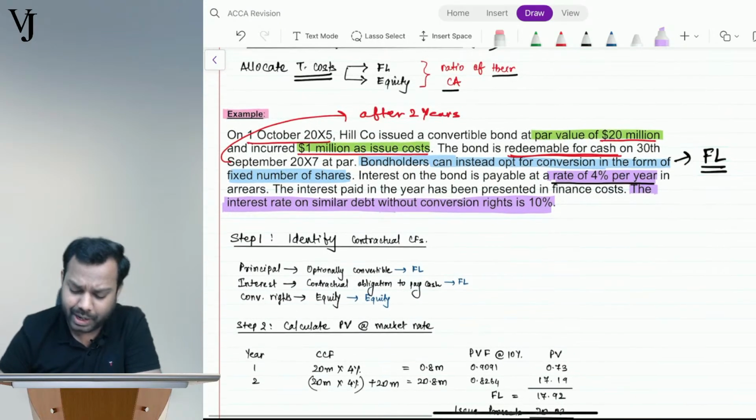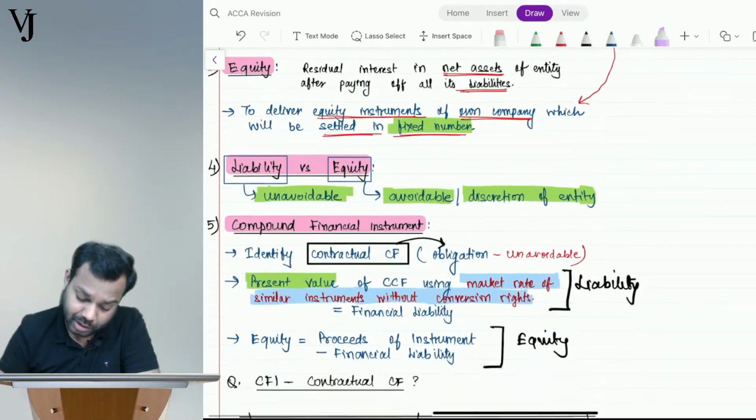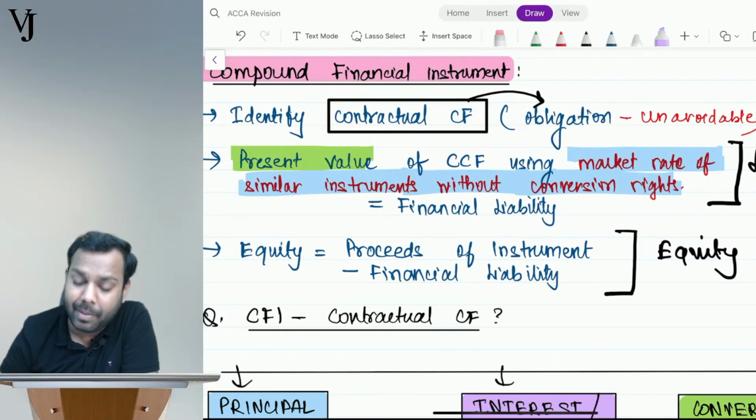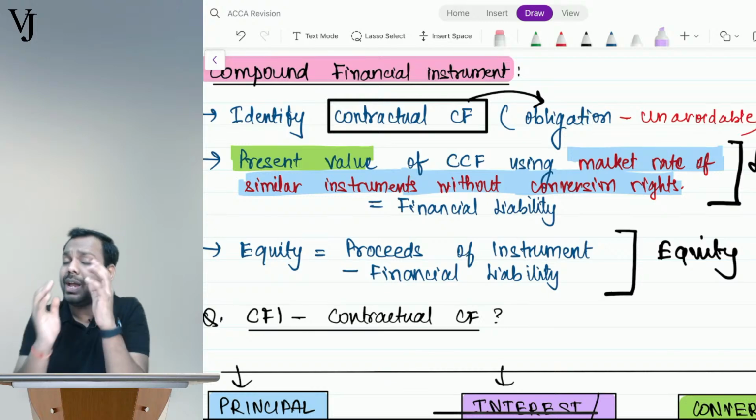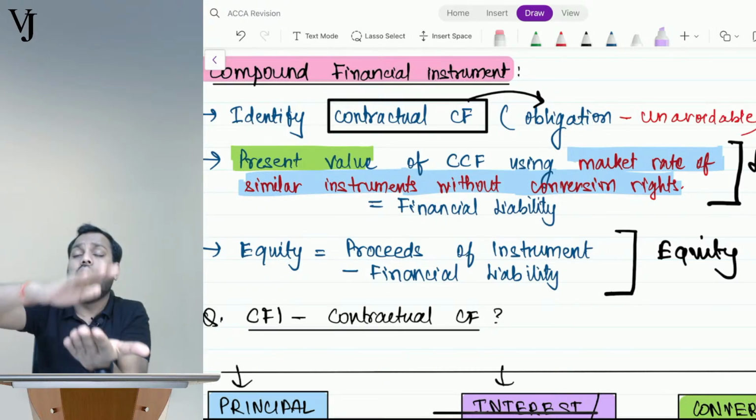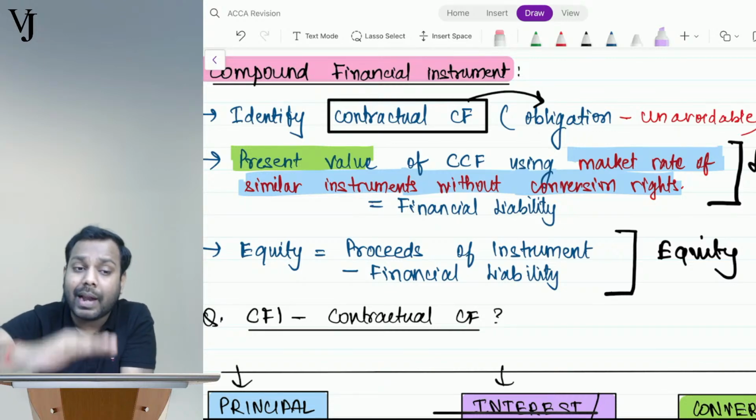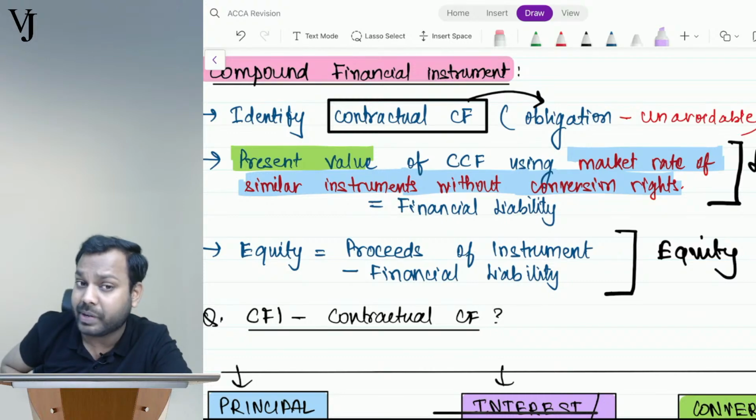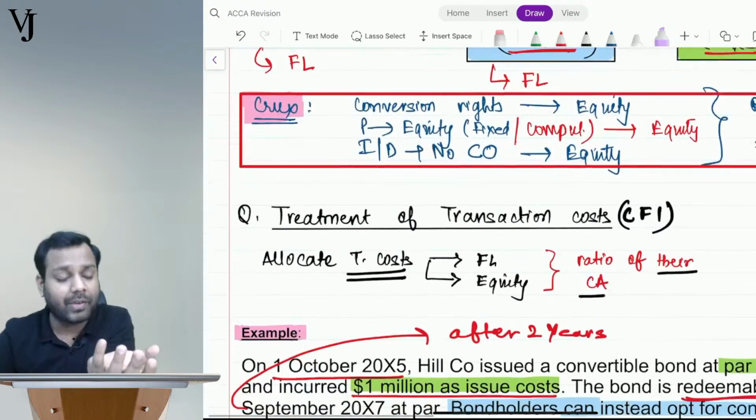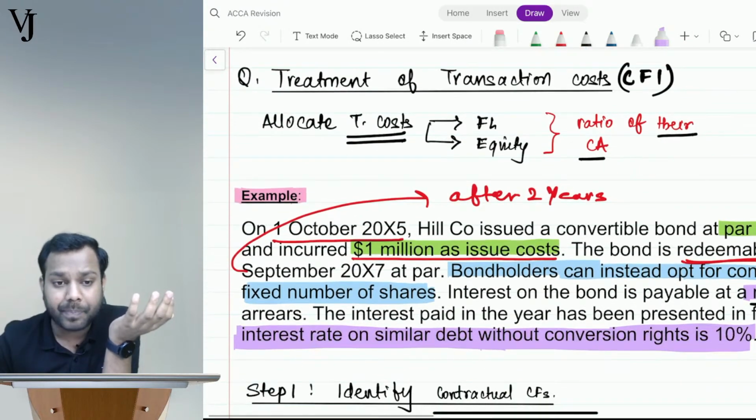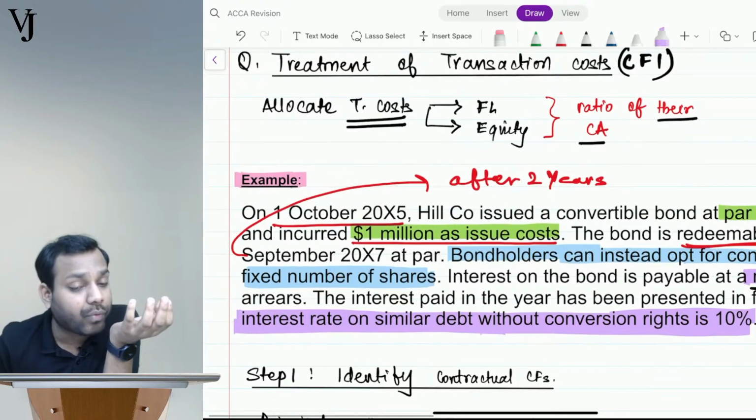Now, what are we doing here? See here, all of you, come on. Identify contractual cash flows that are obligations, means they are in the nature of financial liability, and calculate the present value. So we are excluding the equity component, and we are calculating the present value of only the financial liability component. So what was the rate of pure financial liability? 10%. So when I am calculating the present value of pure financial liability, it will be at 10%, not at 4%.